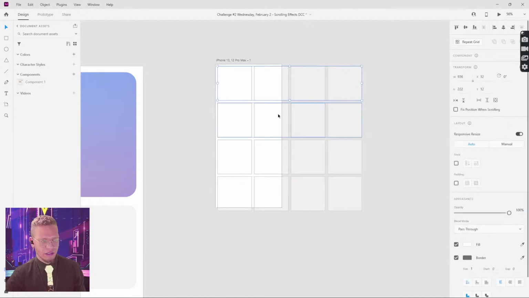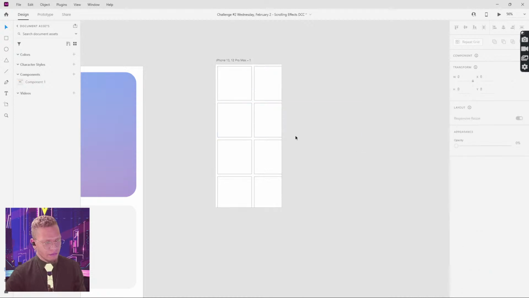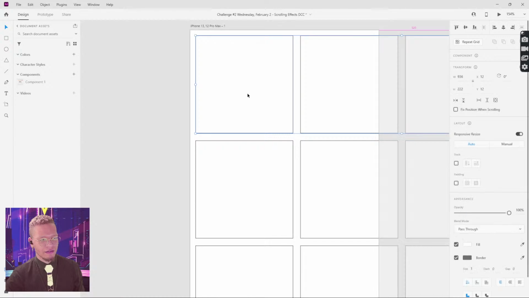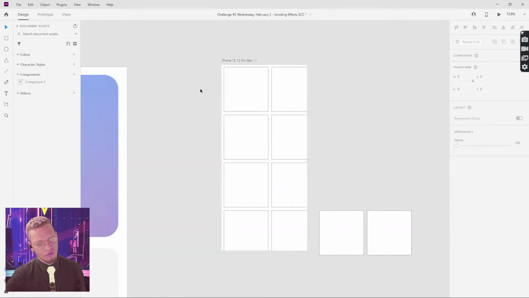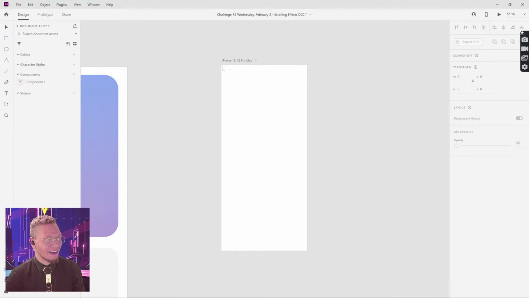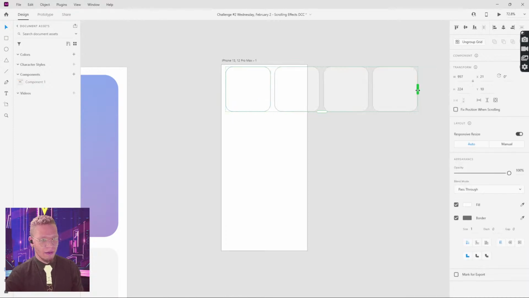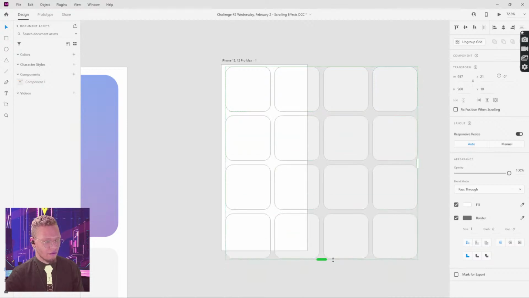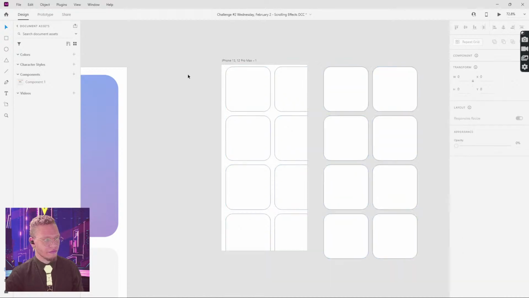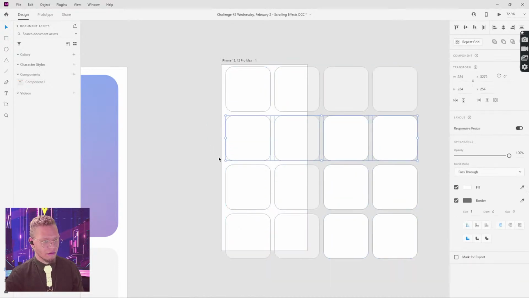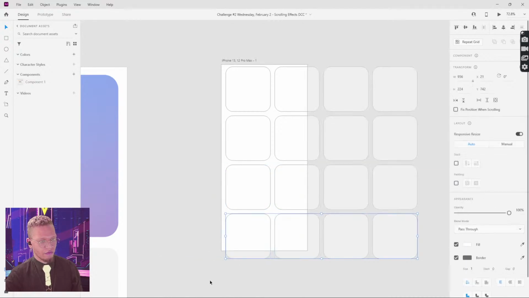And let's see. You know what? I'm gonna do the same thing, but I kind of want these corners to be rounded, and I don't want to have to go through each corner to round them. So I'm just gonna undo that. I'm going to do my 1 square, round it. Then I'm just gonna do everything that I just did again. Pull out 4, pull out 4, ungroup, and then regroup. So 1, 2, 3, 4.